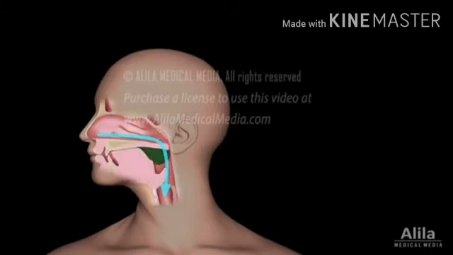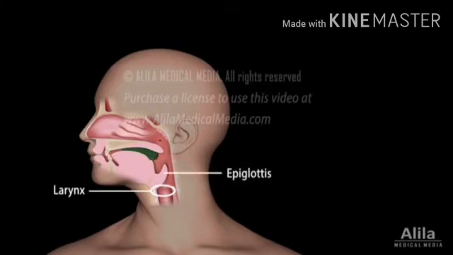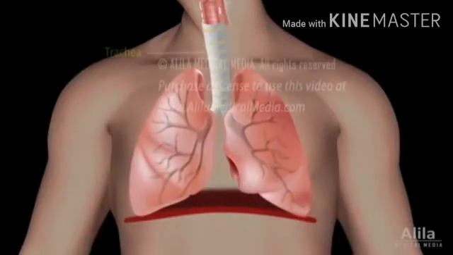While swallowing, the epiglottis has the main function of preventing food from going into the larynx and the lower respiratory tract, and it also protects the vocal cords during swallowing. Air then passes into the trachea.